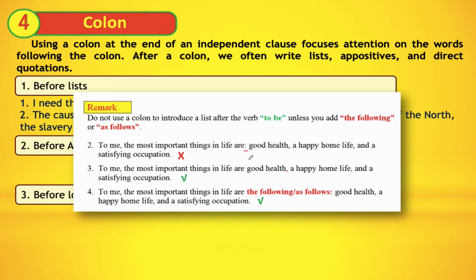First, to me, the most important thing in life are good health, a happy home life, and a satisfying occupation. The second, to me, the most important things in life are the following or as follows: good health, a happy home life, and a satisfying occupation. In the fourth sentence, we put the colon here.